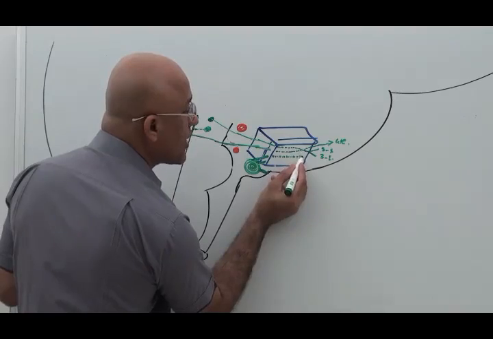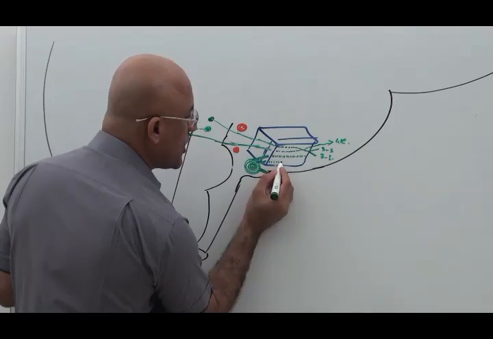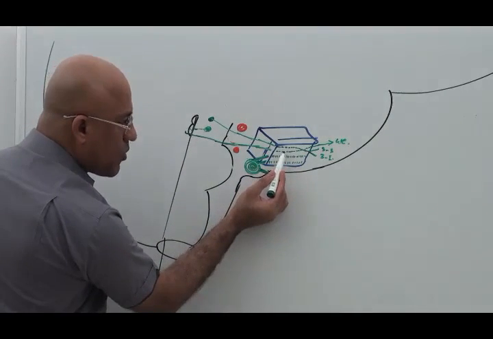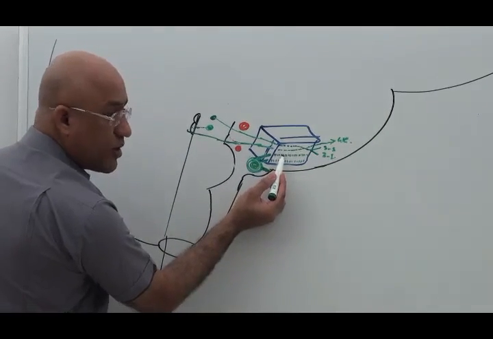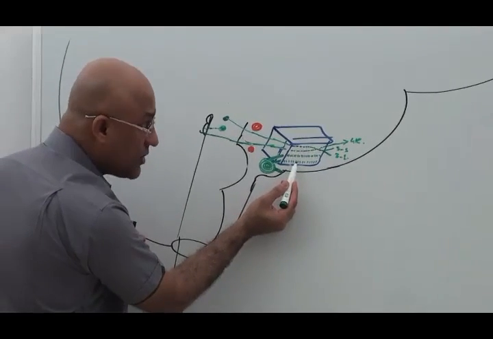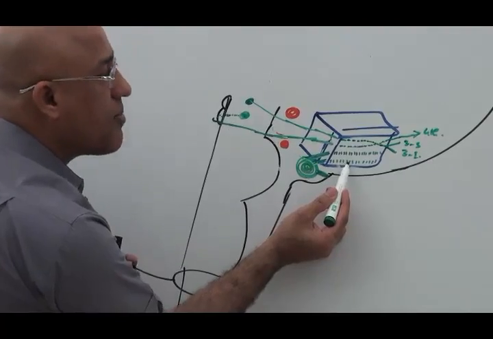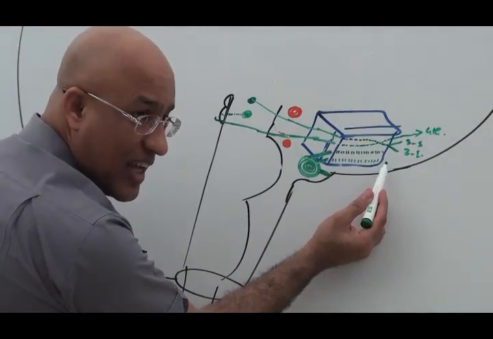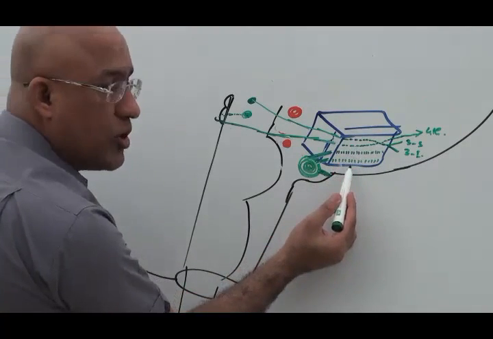Yes, ophthalmic division. And what is this division going? Maxillary division. So actually the third cranial nerve, fourth cranial nerve, and the ophthalmic division of trigeminal and maxillary division of trigeminal, all of them are passing through the lateral wall of the cavernous sinus from top to down position.